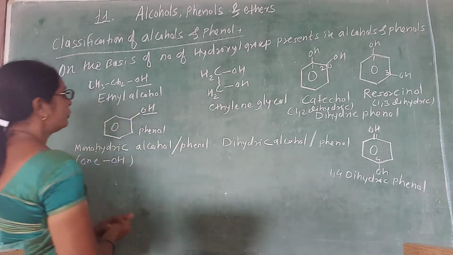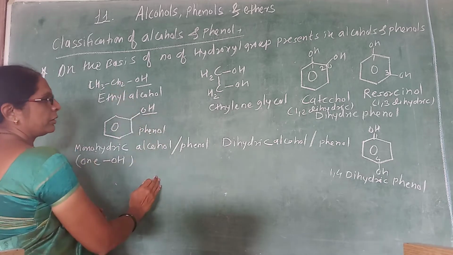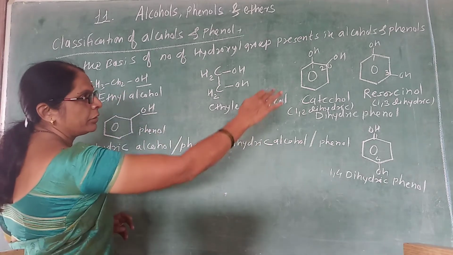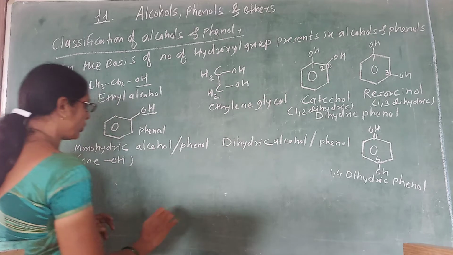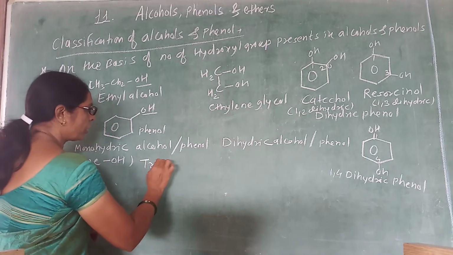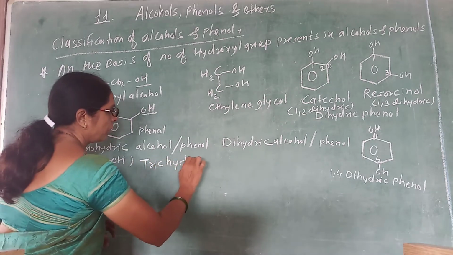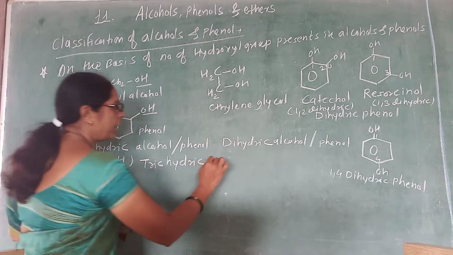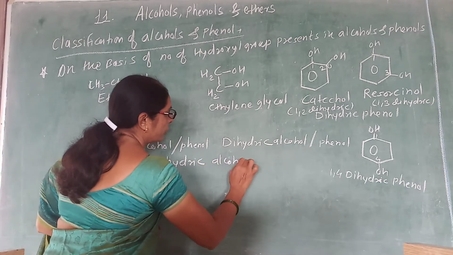Right? Now we have considered monohydric and dihydric examples. Now consider an example for trihydric alcohol or phenol.